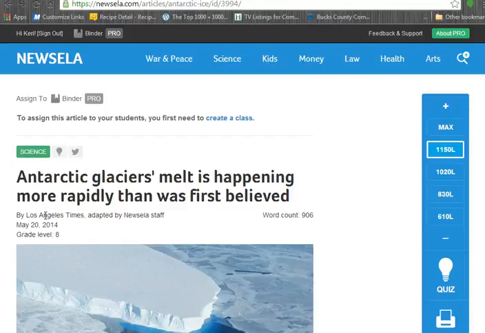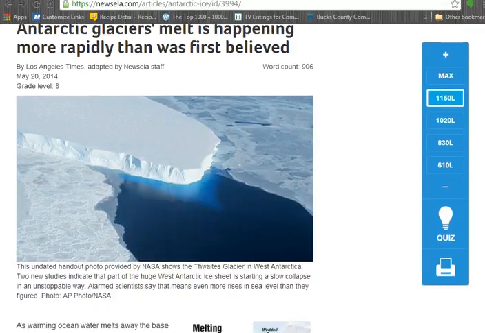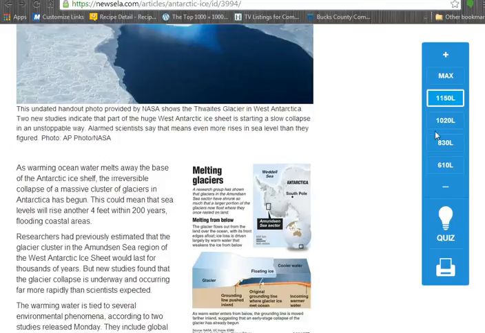Right now I can see it was originally from the Los Angeles Times and was adapted by the Newsela staff. Right now it's at a grade level reading of 8, and the Lexile level over here on the right side is the one that is highlighted in white. If I scroll down, I can see pretty complex sentence structures and words such as the irreversible collapse of a massive cluster of glaciers is included. Since I'm a 6th grade teacher, this might be a little too complex for my students.